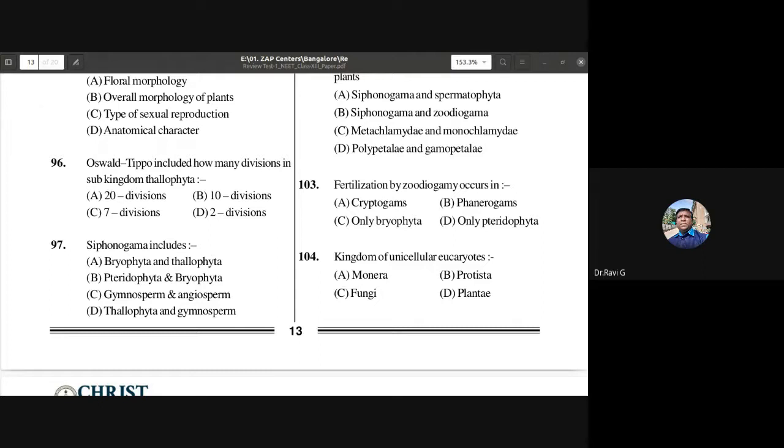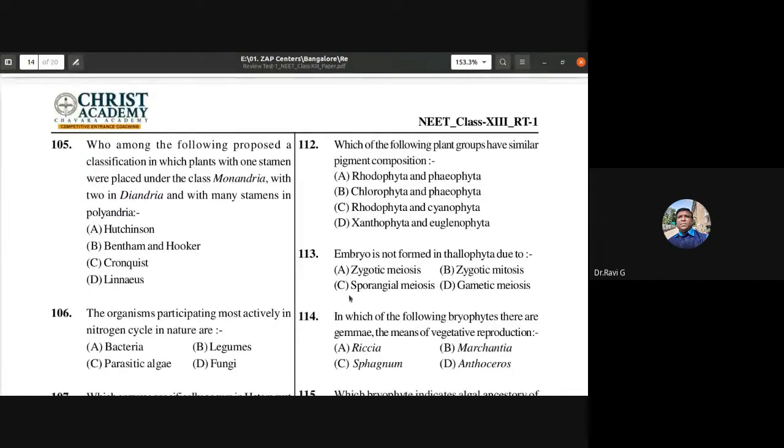non-vascular. So fertilization by zoidogamy occurs in cryptogams. So this is the answer. Cryptogams include both bryophytes and pteridophytes. Phanerogams are nothing but the seeded plants like the gymnosperms and angiosperms. Okay. The kingdom of unicellular eukaryotes. It is very easy one. Protista is the kingdom of unicellular eukaryotes.